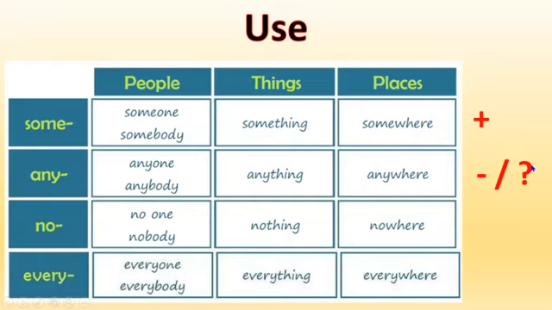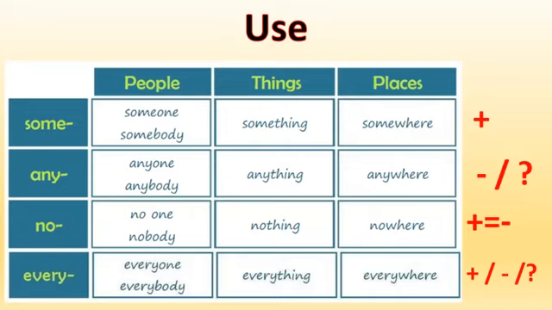Okay, now if you have the prefix no, they are positive sentences at first, but they turn into a negative idea. Okay, and the last one, if you have the prefix every, they can be positive, negative, or question. Now, the point is you need to remember when you are going to use these words.